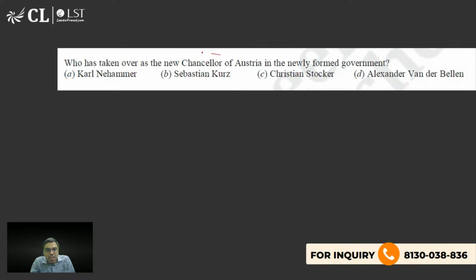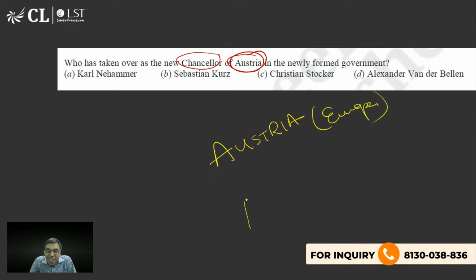Who has taken over as the Chancellor of Austria in the newly formed government? So Austria, be careful. One country is Austria. This is a country, Austria. You will find it in Europe. And there is a separate country called Australia. You will find it in the Australia continent. So here I am asking about the new Chancellor of Austria. What is the right answer?